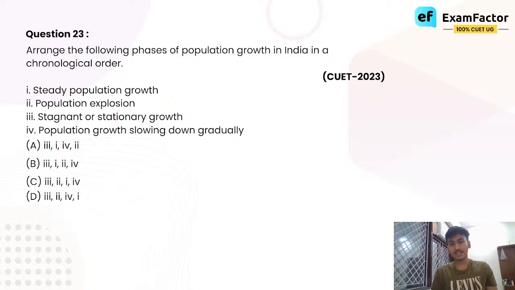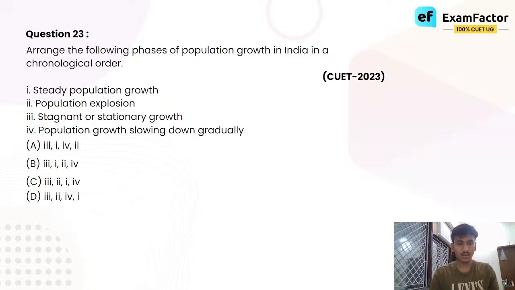Because India में health services, medical services ने develop नहीं थे उस period में, which is why India faced stagnant or stationary growth. It could not grow that much because जितने पैदा होते थे उतने ही लोग मर जाते थे. This is the basic explanation of why there was stagnant population growth.